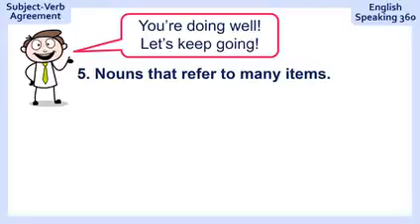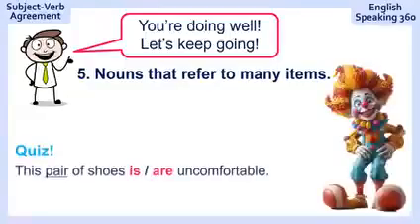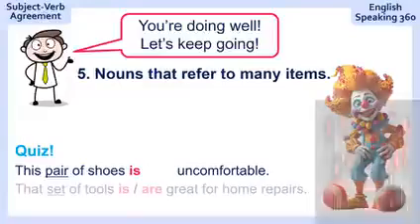Nouns that refer to many items. Here's your quiz. This pair of shoes is or are uncomfortable. You ready? So pair is a word. It's a noun that refers to many items. A pair of shoes, one pair but many shoes. 2 shoes in one pair. The answer is this pair of shoes is uncomfortable.